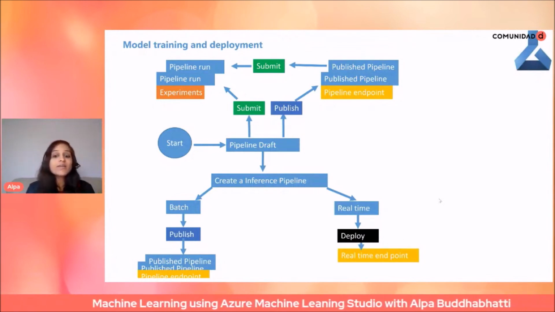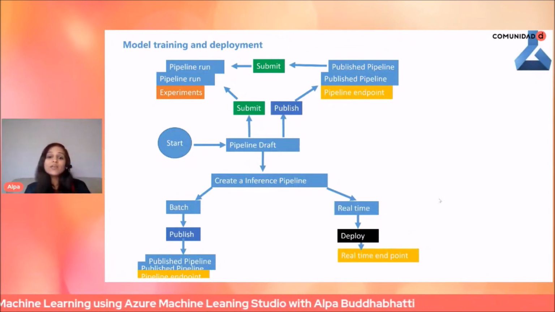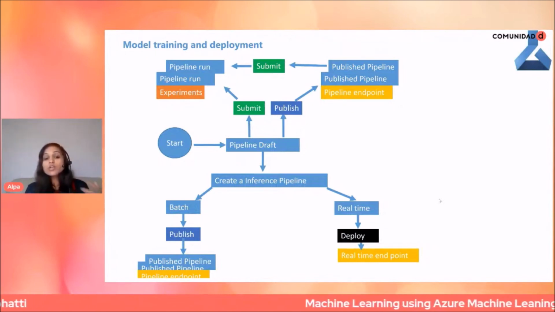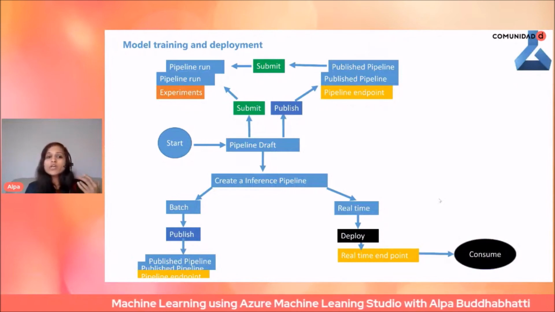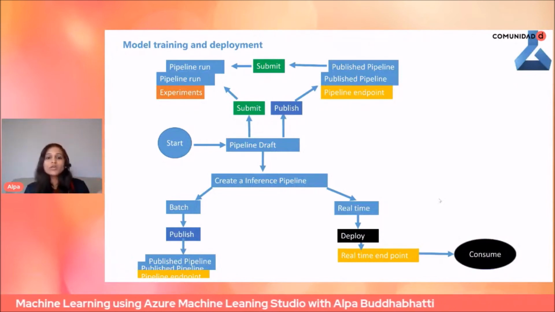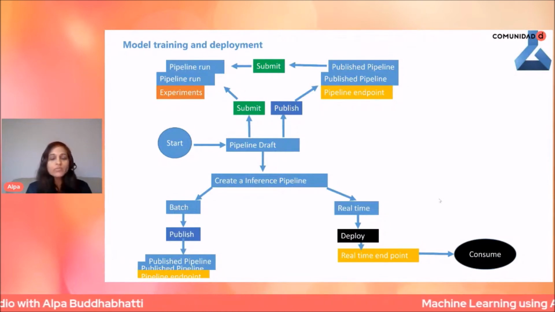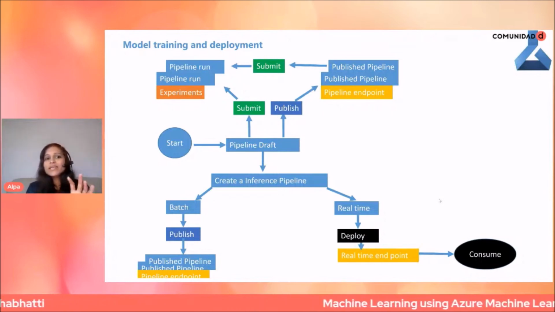These real-time endpoints you can use in any application, any third-party application, in other Azure Machine Learning workspaces, other Azure services, or anywhere you want. It's ready for consumption because it's a REST URL with a key, so you need a key to call your endpoint.